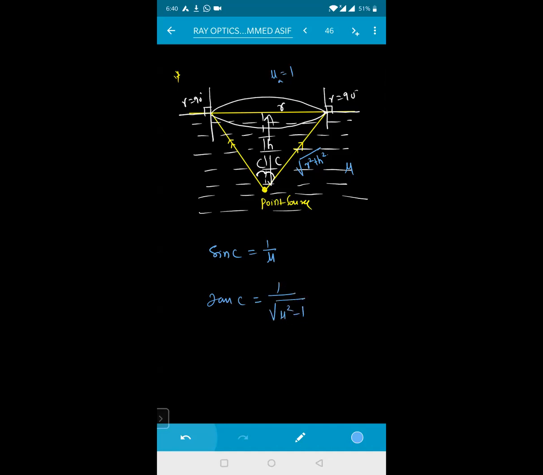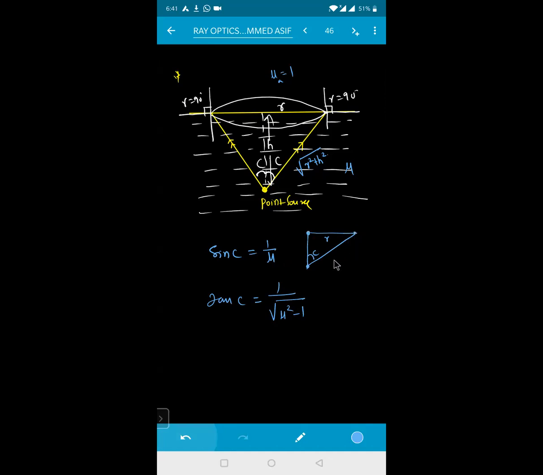See, in this triangle, this angle is C, and this side is R. Sin C is equal to 1 by mu, so where is 1 and where is mu? Opposite by hypotenuse.